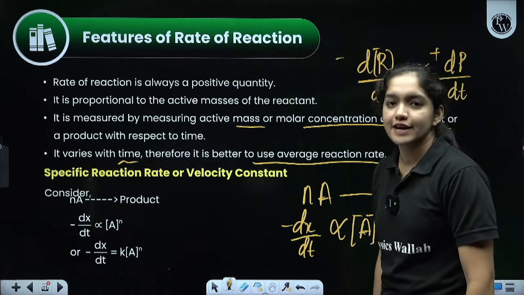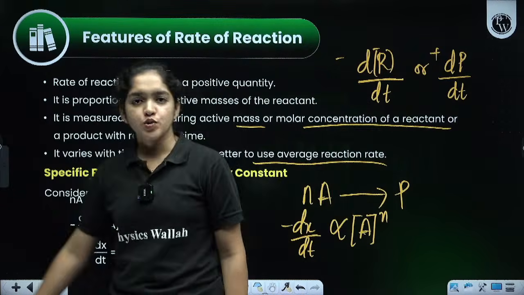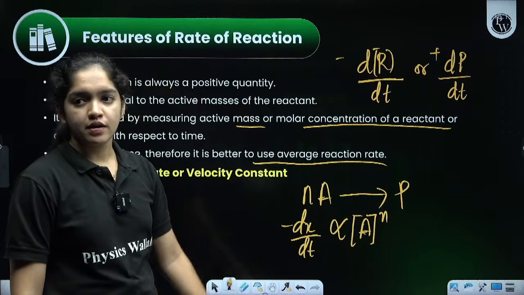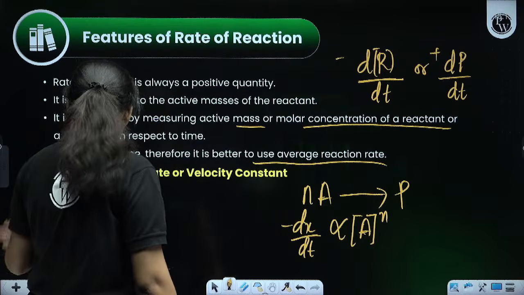Why am I writing A raised to n? Anyone knows that? Why did I write A raised to n? You know why? What is the reason behind that? Okay, again, we can explain that.